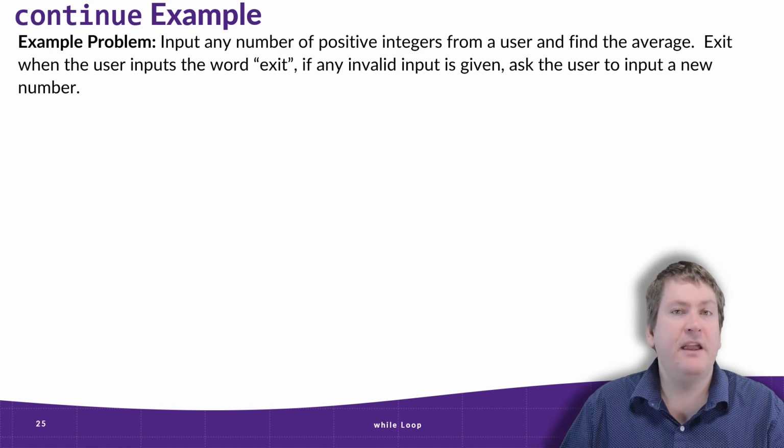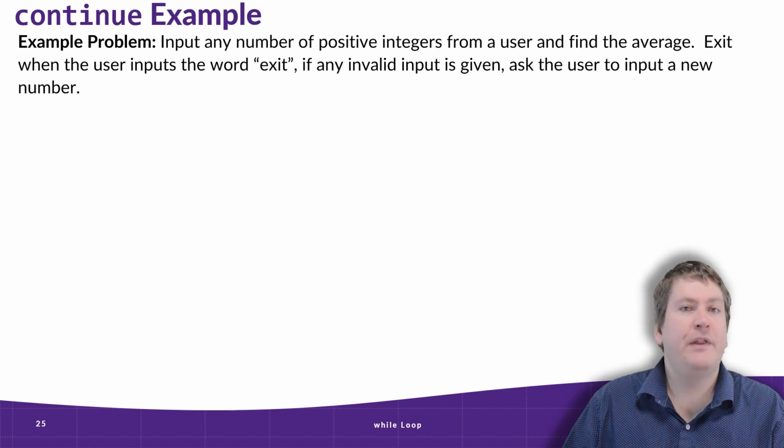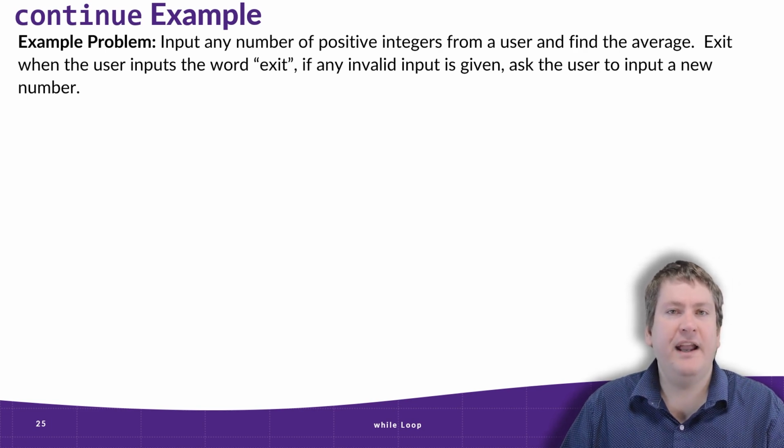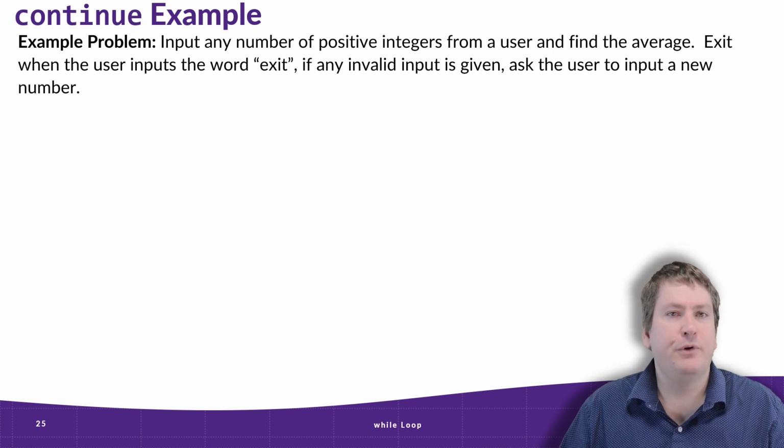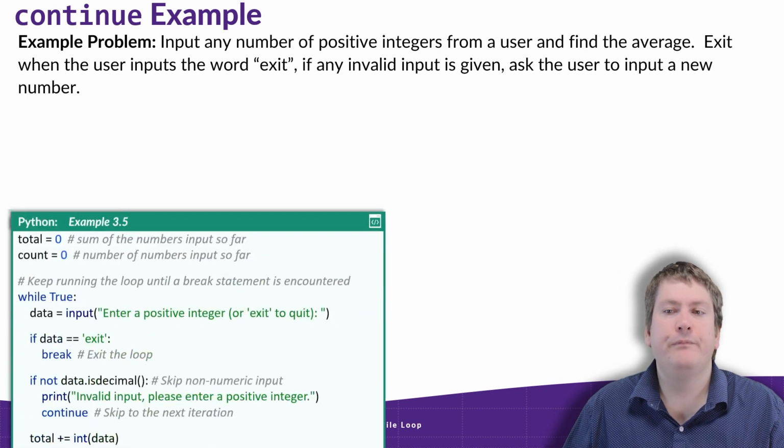And the problem is input any number of positive integers from a user and find the average. Exit when the user inputs the word exit. And if any invalid input is given, ask the user to input a new number. So we're going to keep inputting numbers until the user inputs exit, and then we're going to compute the average of the valid numbers they inputted. If anything's invalid, then we just ask them to input a new number.